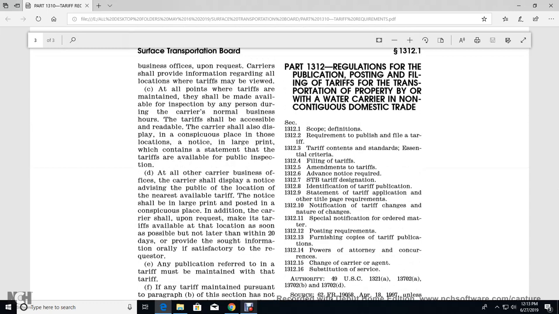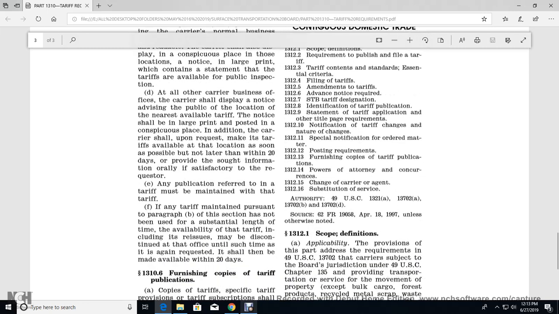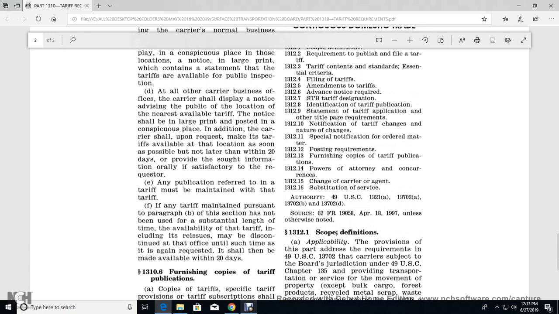Any person during the carrier's normal hours may inspect the tariff, which shall be acceptable and readable. The carrier shall display conspicuously a notice of the location, in large print, containing the statement that tariffs are available for public inspection. At all other business offices of the carrier, it shall display a notice advising the public of the location where the tariff is available.